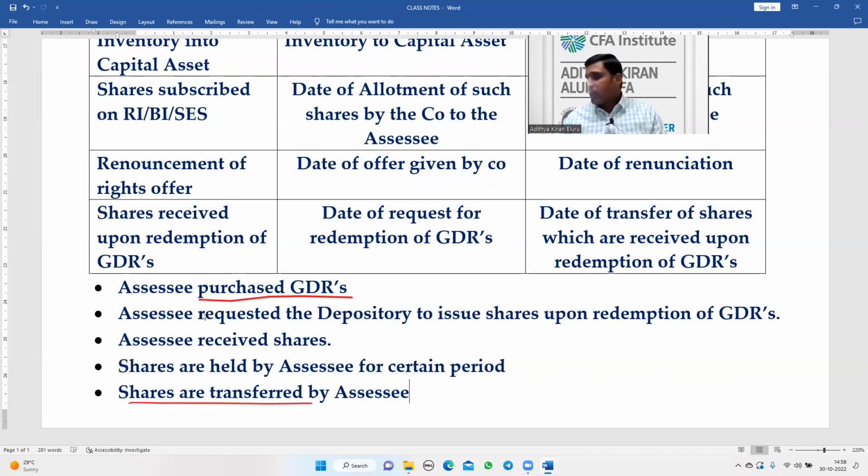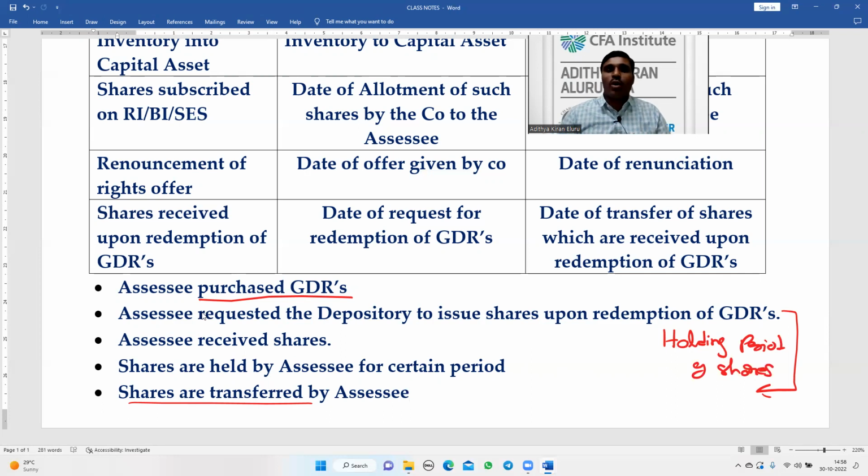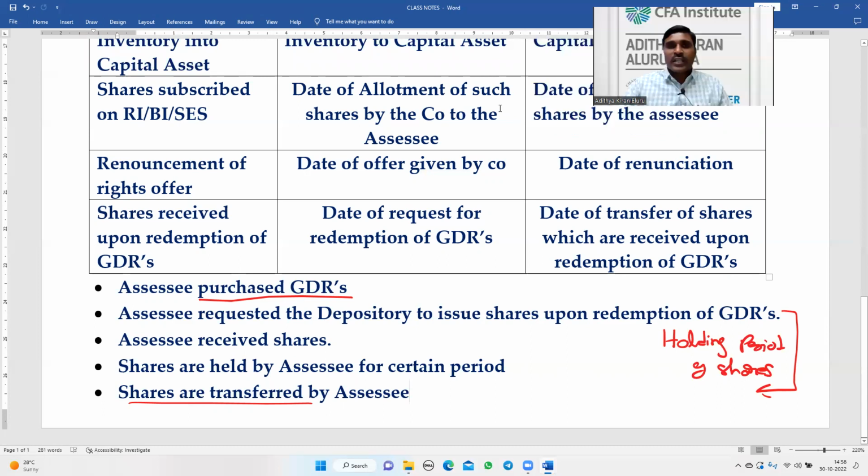So here the holding period is this period, the holding period of shares which are received upon redemption of the global depository receipts. First GDRs are purchased, then we raised a request to redeem the GDRs and issue shares in exchange, thereafter the assessee received the shares, those shares are held for a certain period, and ultimately the shares are transferred by the assessee. So this is how the transaction flows.